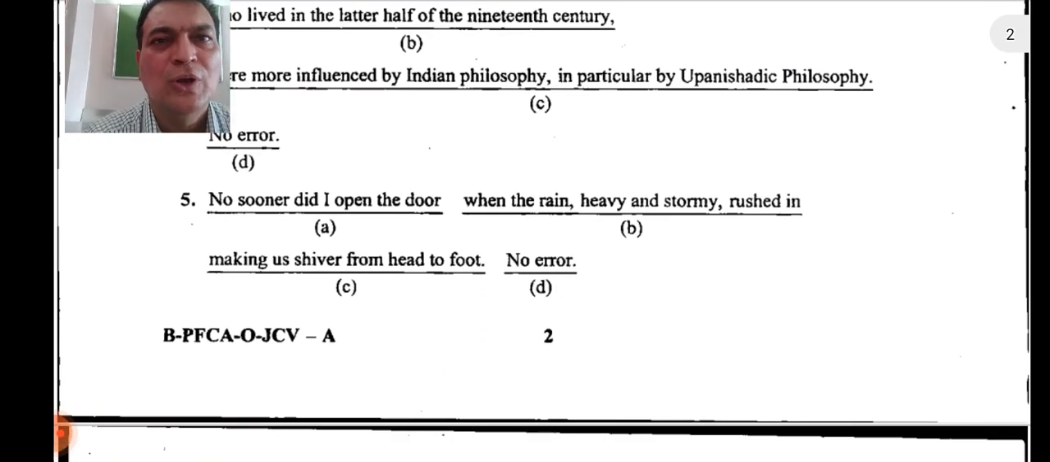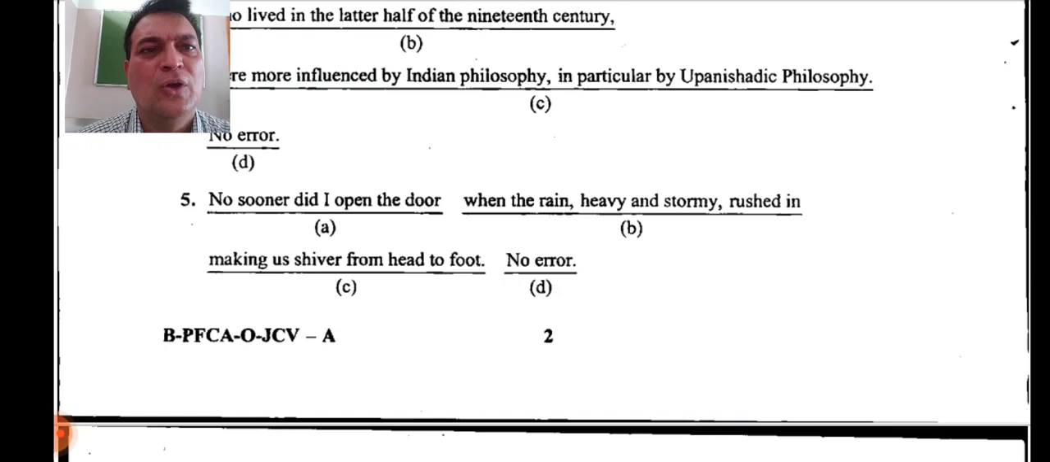No sooner did I open the door when the rain, heavy and stormy, rushed in, making us shiver from head to foot. Now remember here, no sooner did I open the door. Is it correct? No sooner. After that, we are using, yes, the helping verb did. Yes, it is correct. There is inversion here. No sooner did I open the door. So there is nothing wrong with that.